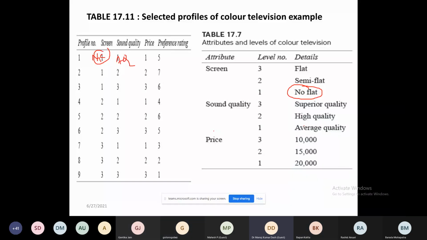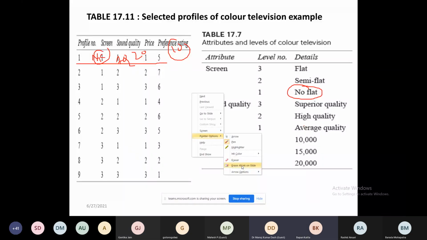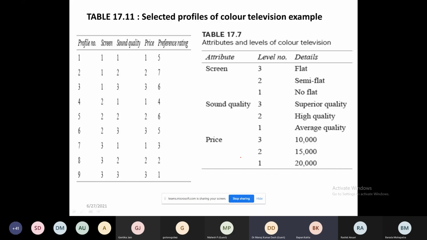And third, what he said? His price interest is 20,000. And out of 10, he scored 5. Is it clear? Yes, sir. Any doubt regarding data collection? Any doubt? No, sir. Can I proceed now? Just a minute, sir.